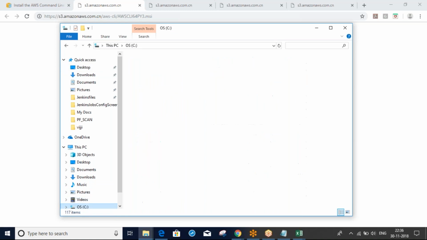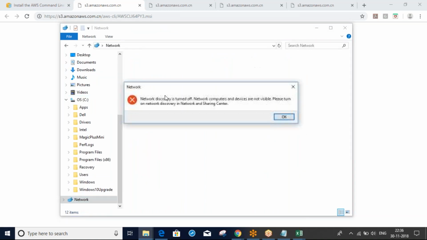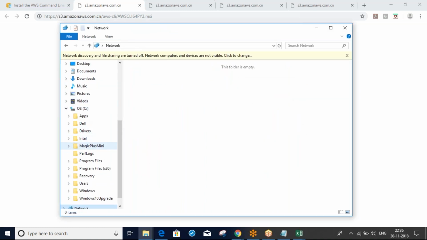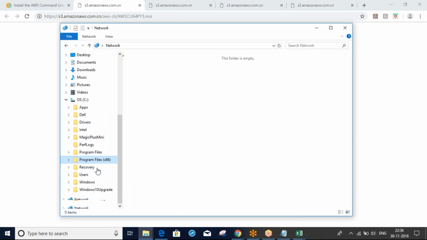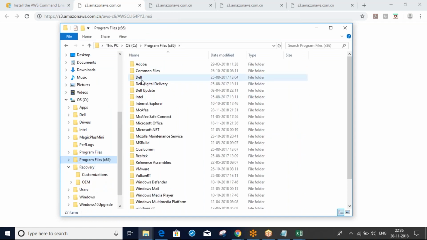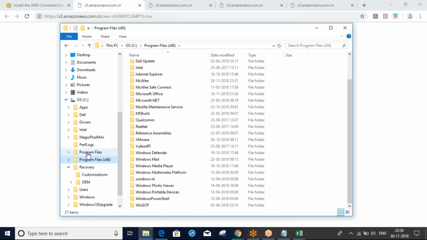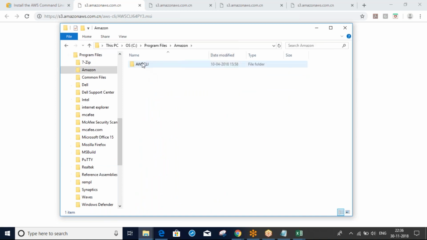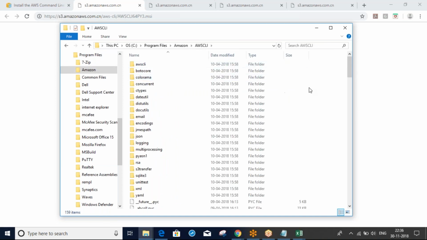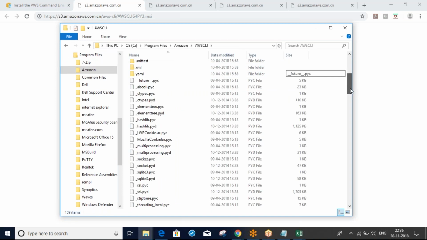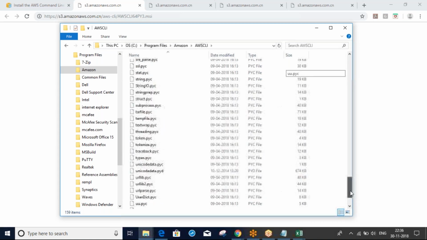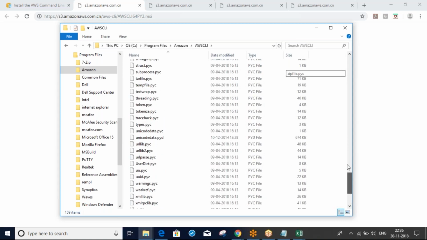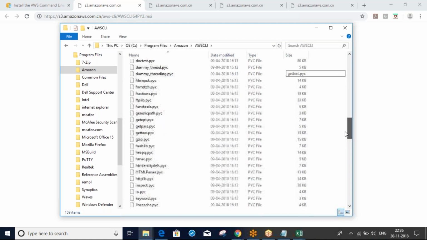Go to the C drive, see Program Files. Here, in Program Files, Amazon command line. Okay, so you will get the exe file. Where is the exe file?